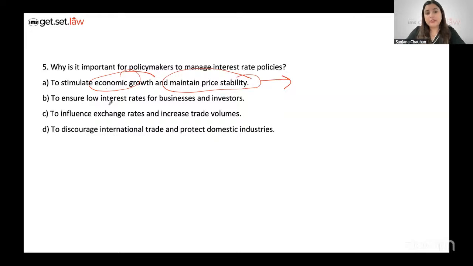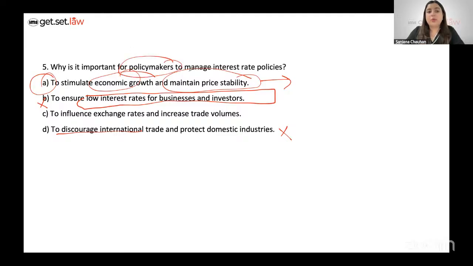To ensure low interest rates for businesses and investors. No, this is not why they need to manage interest rate policies. They have to also sort of vary the influence of it. So it's not always to ensure low interest rates. To influence exchange rates and increase trade volumes, but the more important bit is option A. To discourage international trade is actually contradictory, right? So the better option between A and C would be A.